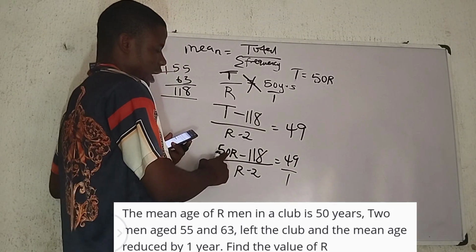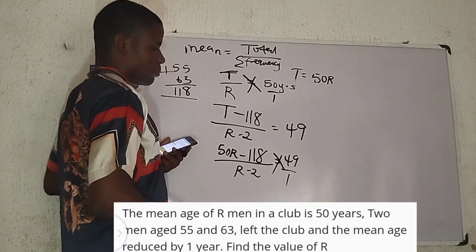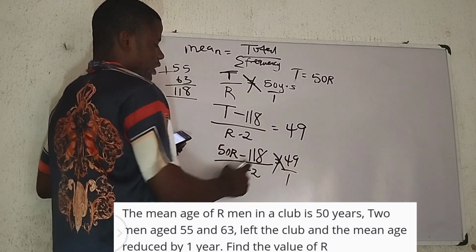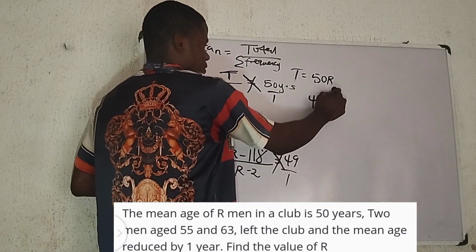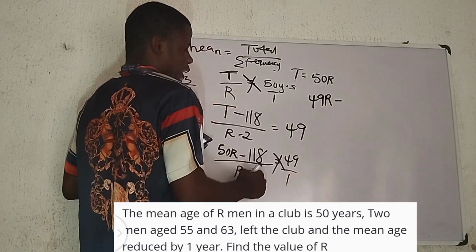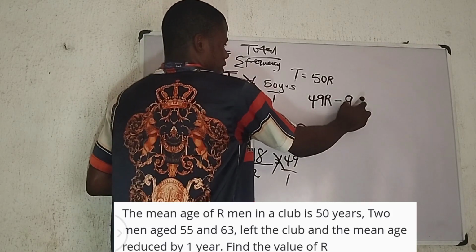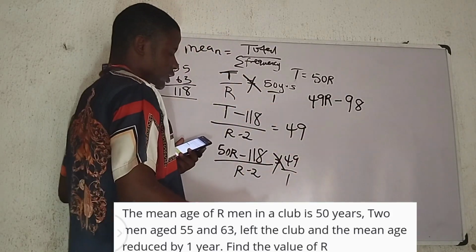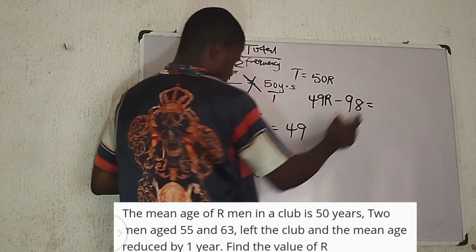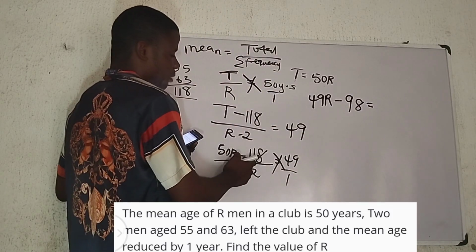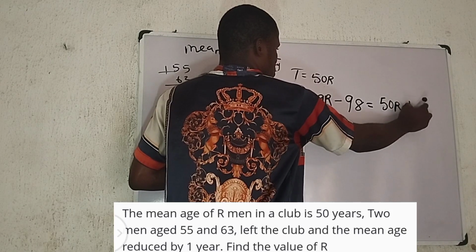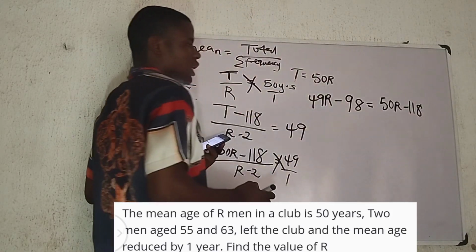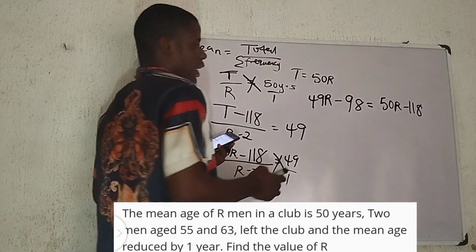Because T is 50R, now what do I do next? I cross multiply. 49 times R minus 2: 49 times R is 49R, minus 49 times 2 is 98. That equals 50R minus 118 times 1, which is still 50R minus 118. The next thing I do is collect like terms.